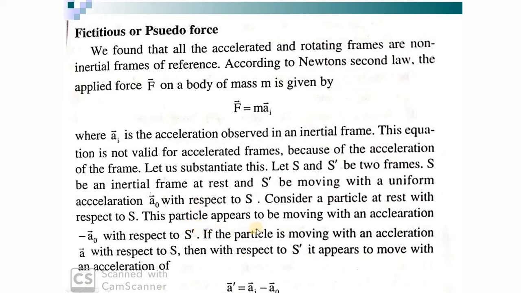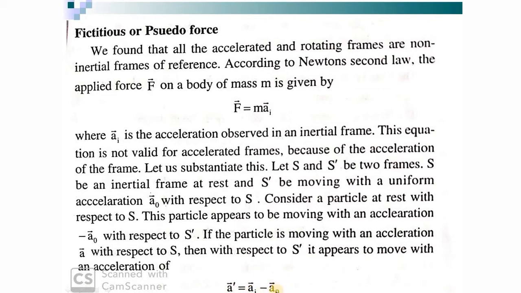The second condition is, if you are looking from the S frame, the particle is having an acceleration a. So the next question is, what will be the acceleration of the particle when it is observed from the S prime frame? The net acceleration observed for the particle from the S prime frame will be a_I, the acceleration observed in the inertial frame, minus a0.